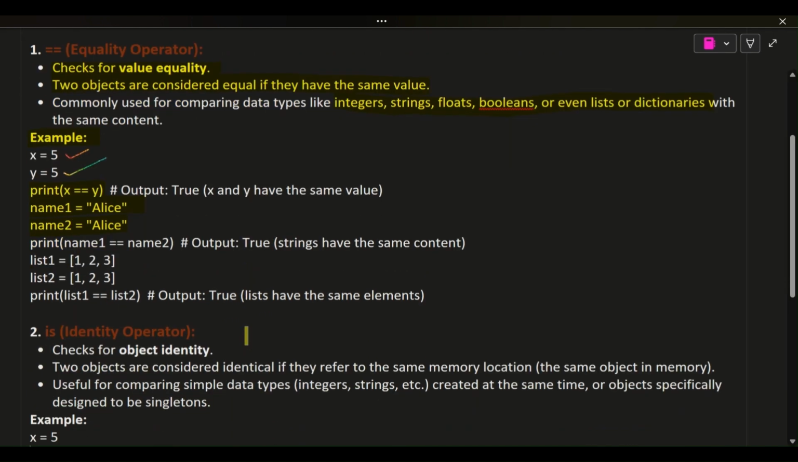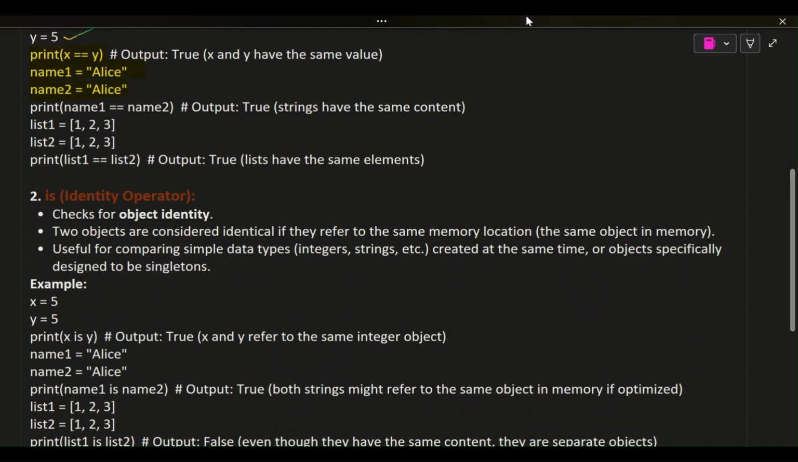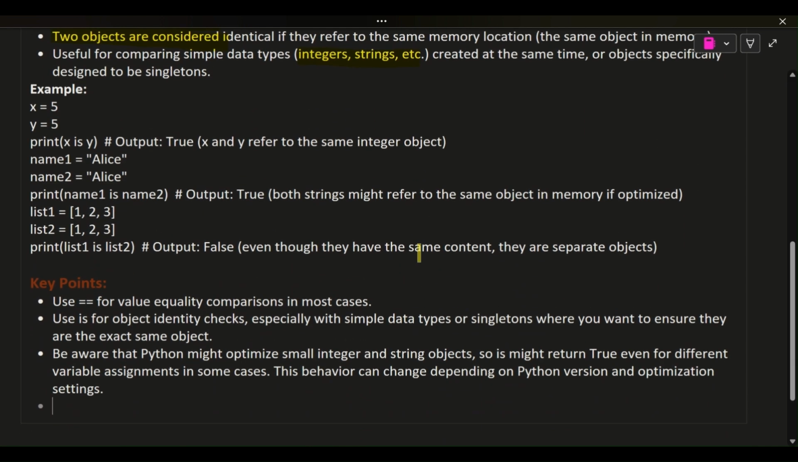2. is is the identity operator. It checks for object identity. Two objects are considered identical if they refer to the same memory location, the same object in memory. Useful for comparing simple data types, integers, strings, etc., created at the same time, or objects specifically designed to be singletons. Example: x = 5, y = 5. print(x is y) # output: True, x and y refer to the same integer object.